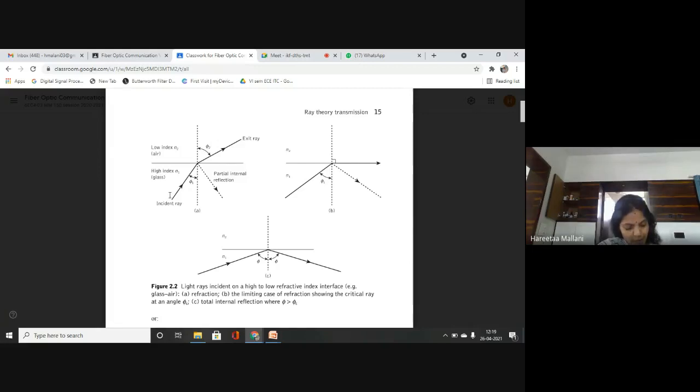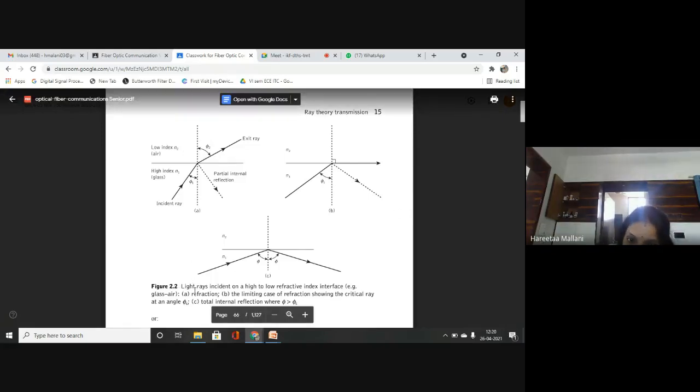When a ray is incident on the interface between two dielectrics of differing refractive indices, glass and air, you can see this is my glass medium, and the second medium which I am using is air, whose refractive index is N2. Clear? So when a ray is incident on the interface between two dielectrics of differing refractive indices, that is glass and air, refraction occurs, which you can see in this figure 2.2a.